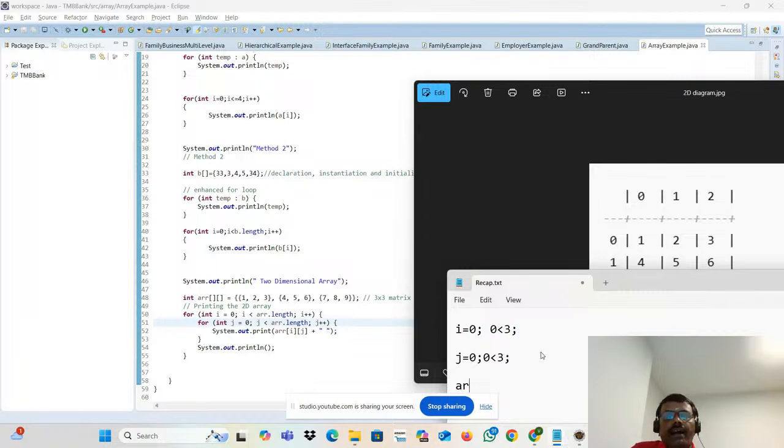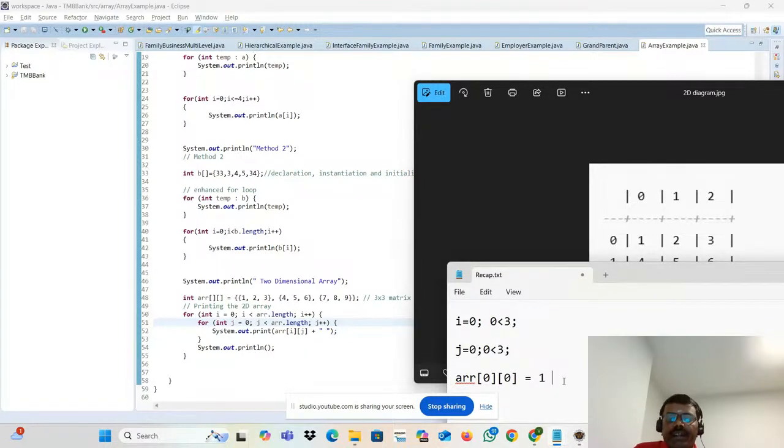Now, ARR, what is this? I is equal to 0. This is a 1, 0. And what is J? J also 0. What is the element present in the ARR at 0, 0? In the 0, 0, what element is present? 1 is present. So it will fetch 1 and it will print. Okay, it will print 1.